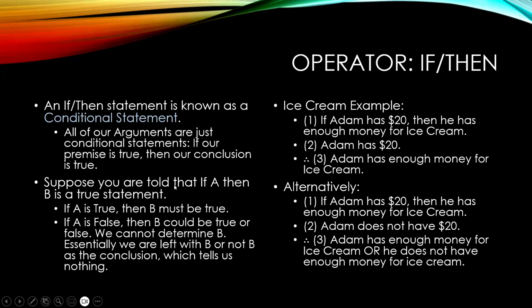We cannot determine B. And so essentially, if we have a premise which is false, we can deduce nothing from the conclusion. And so here's an example. If Adam has $20, then he has enough money for ice cream. Adam has $20, therefore, Adam has enough money for ice cream. Here's an alternative version. If Adam has $20, then he has enough money for ice cream. Adam does not have $20. Well, we don't know if he's got enough money for ice cream then.